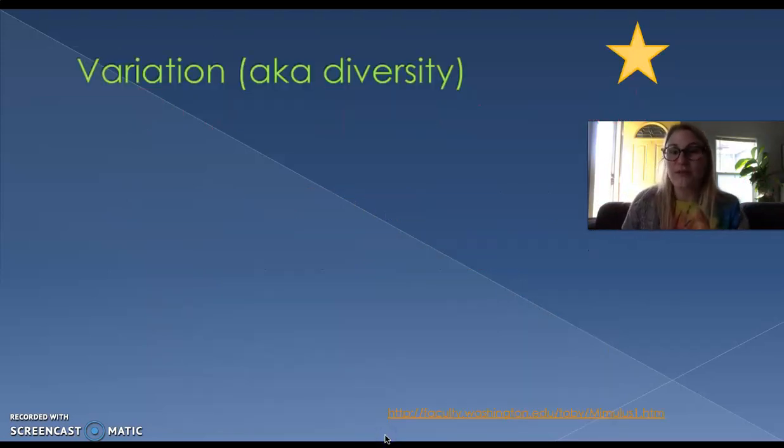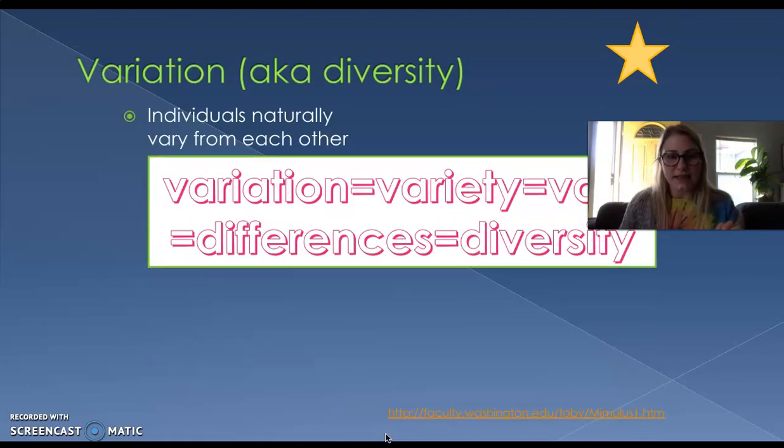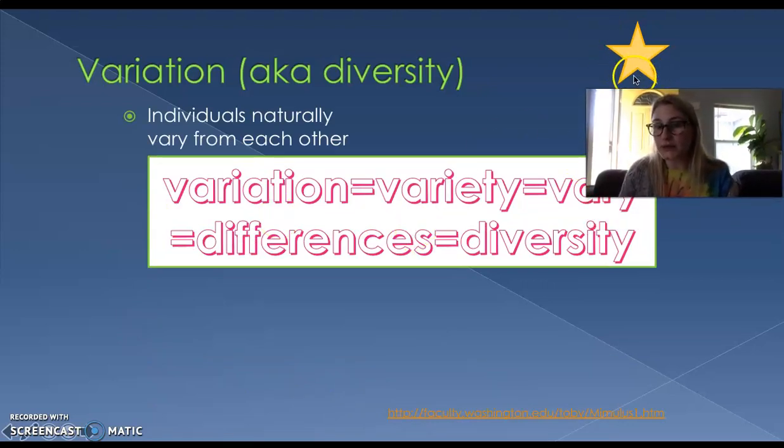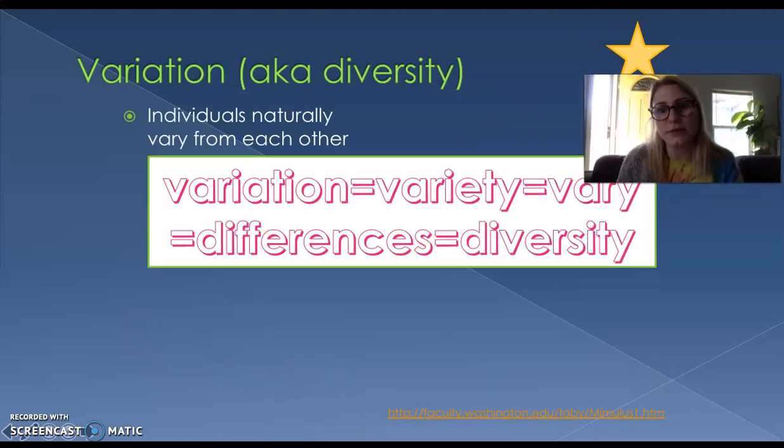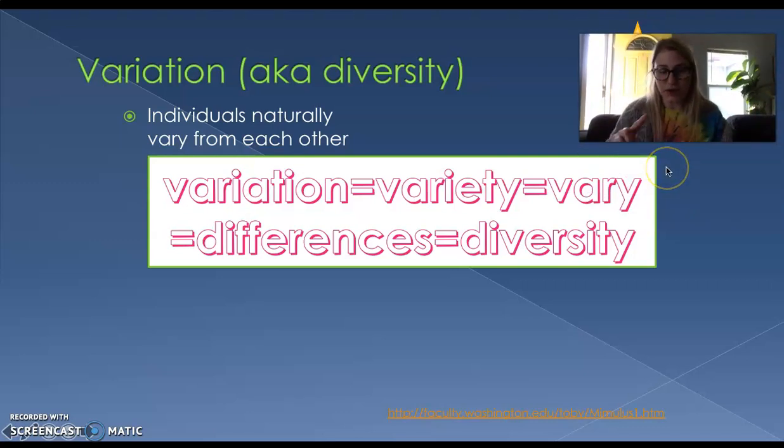Okay, so variation, aka diversity. Individuals naturally vary from each other. Now, notice we got the star here, so this is important to write down. Pause it if you need to. Variation, variety, vary, differences, diversity. These are all synonyms. They're just different ways that we are using the term. English is funny like that.